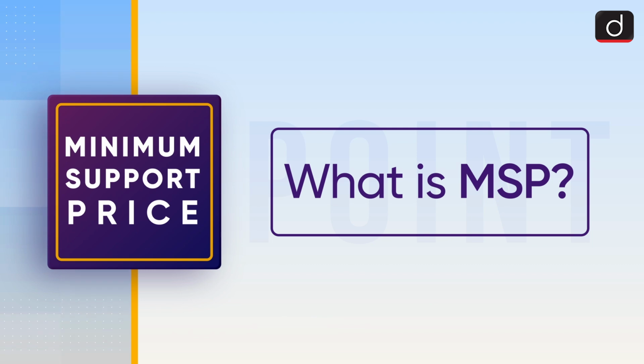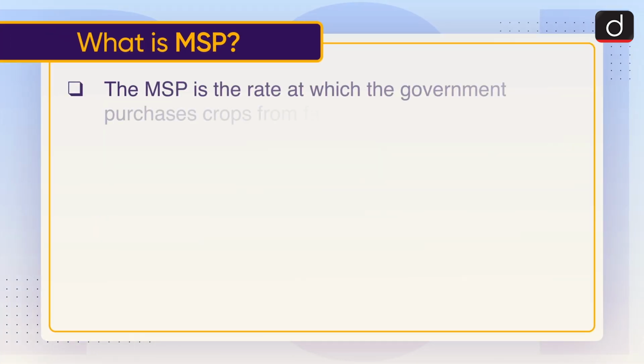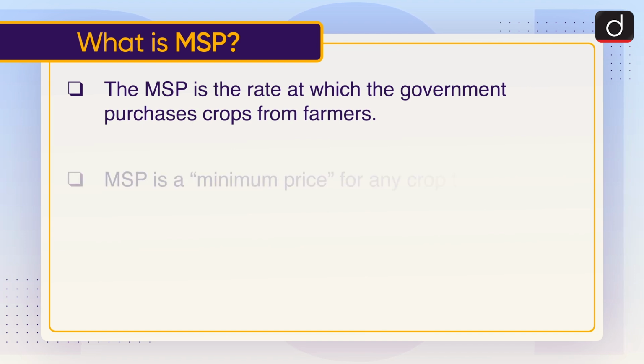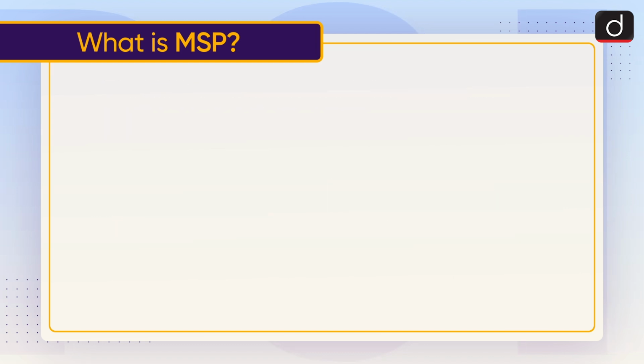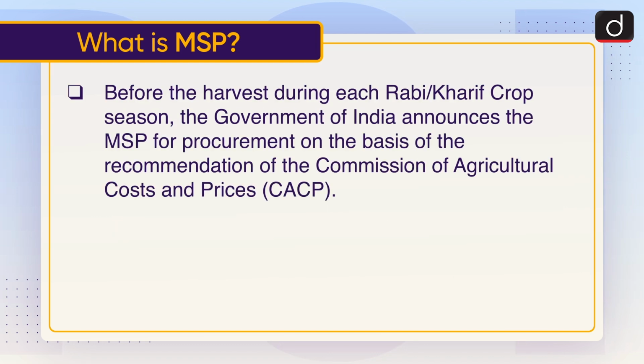Now we'll understand what is MSP. The MSP is the rate at which the government purchases crops from farmers. MSP is a minimum price for any crop that the government considers as remunerative for farmers and hence deserving of support. Before the harvest during each Rabi or Kharif crop season, the Government of India announces the MSP for procurement on the basis of the recommendation of the Commission for Agricultural Costs and Prices or CACP.